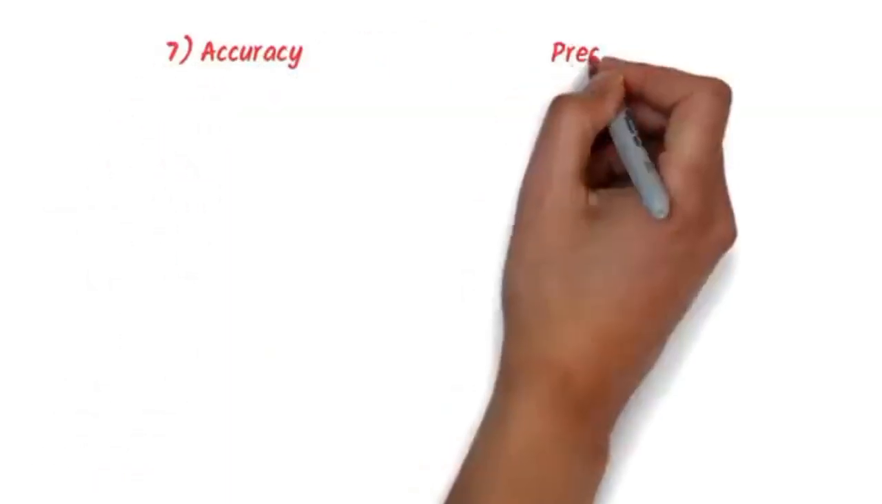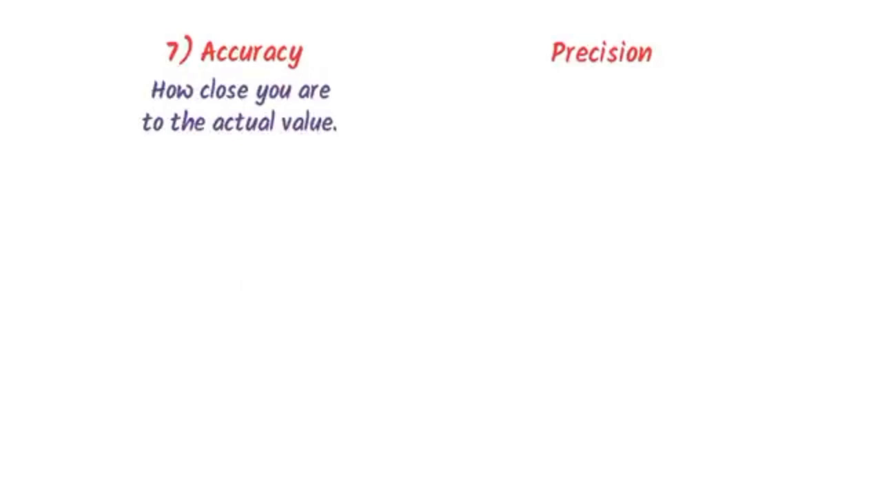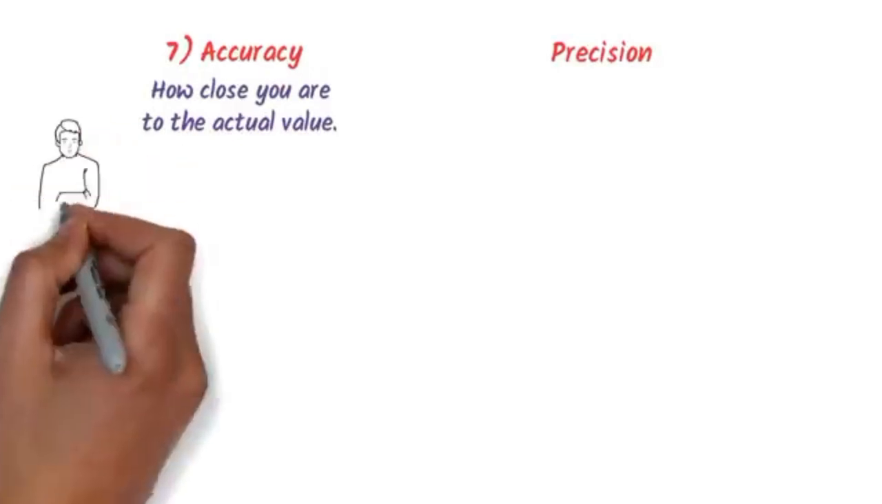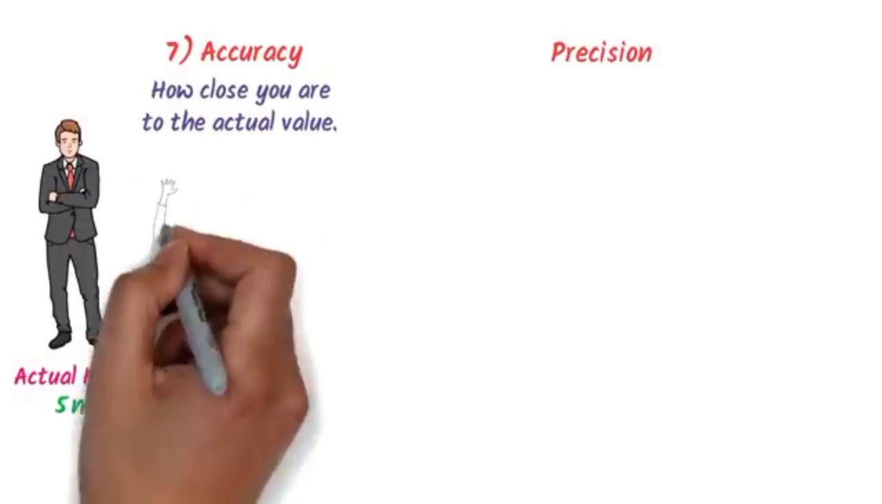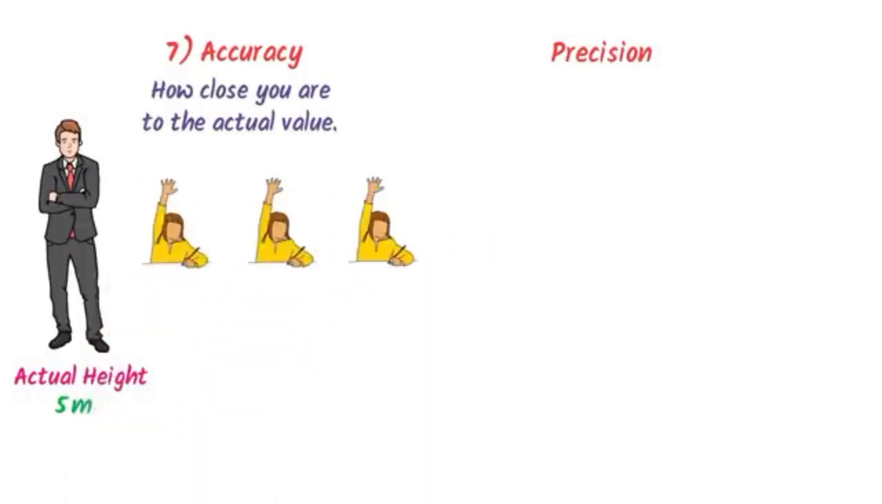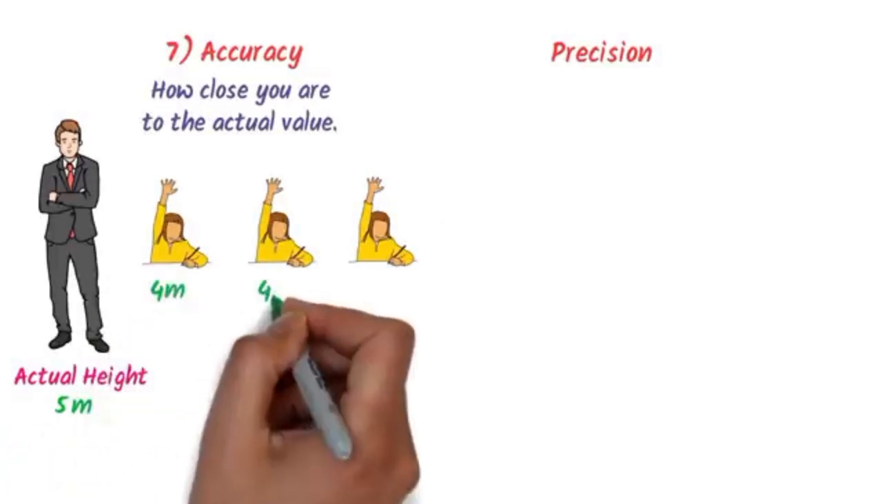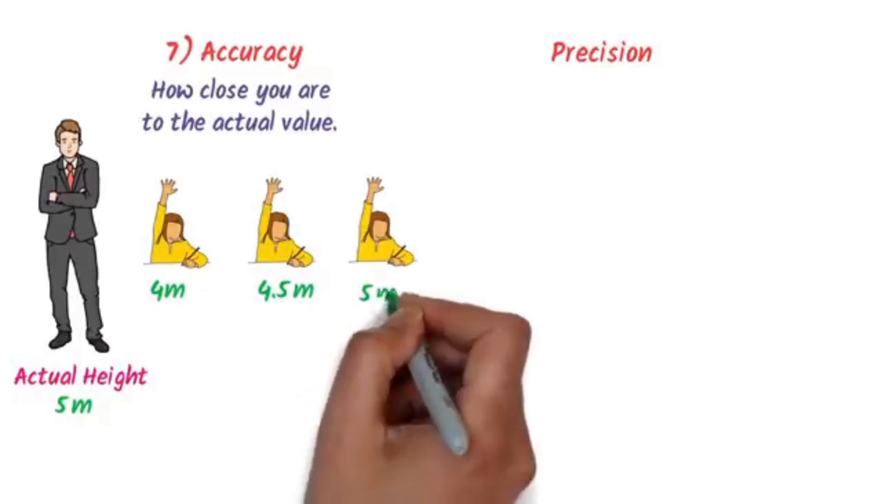The seventh topic is accuracy and precision. Accuracy means how close you are to the actual value. For example, consider this man. Let the height of this man be 5 meters. Let me ask 3 students to find the height of this man. Let the first student measure it as 4 meter, the second student measure it as 4.5 meter, and the third student measure it as 5 meter.